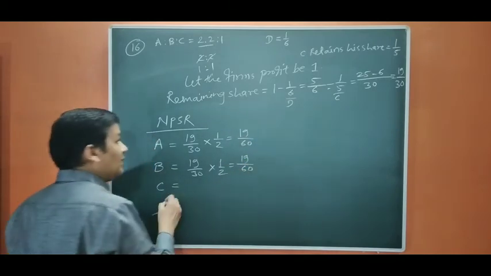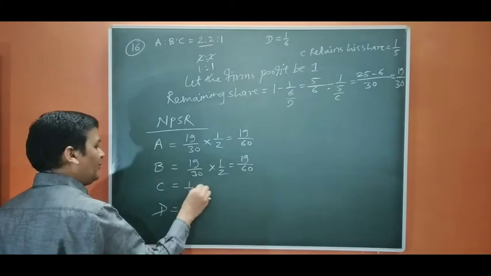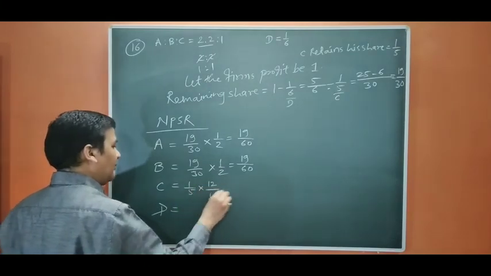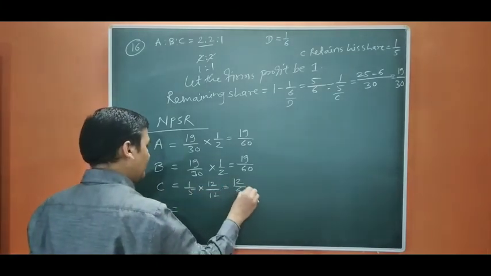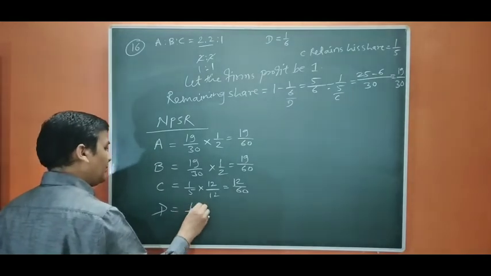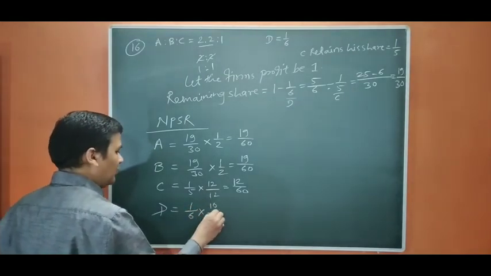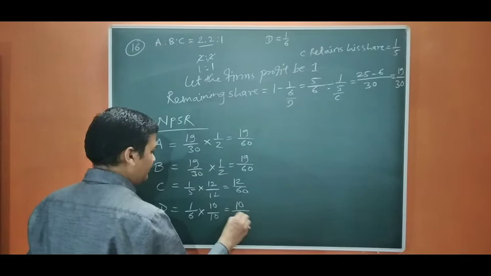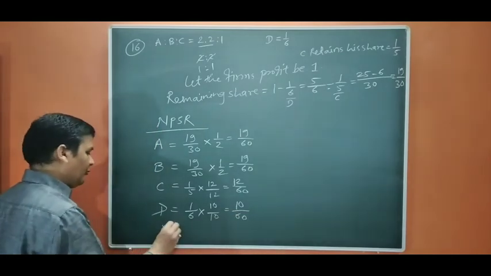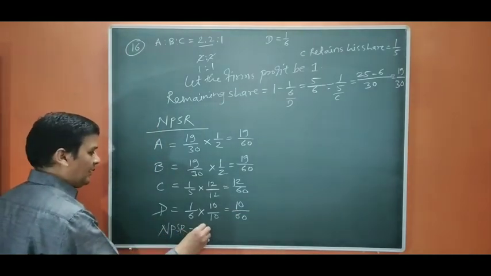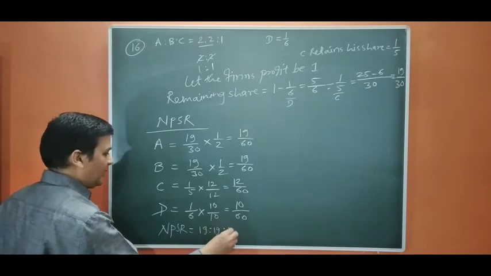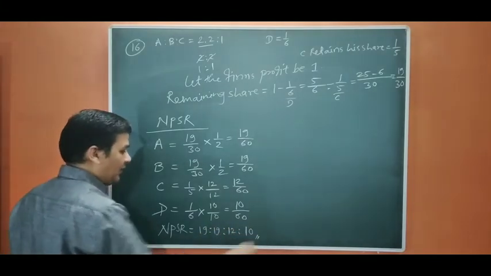C's share was 1/5, to make it 60, that is 12/60. Here, 1/6 to make it 60, 10. So our new PSR will be 19:12:10.